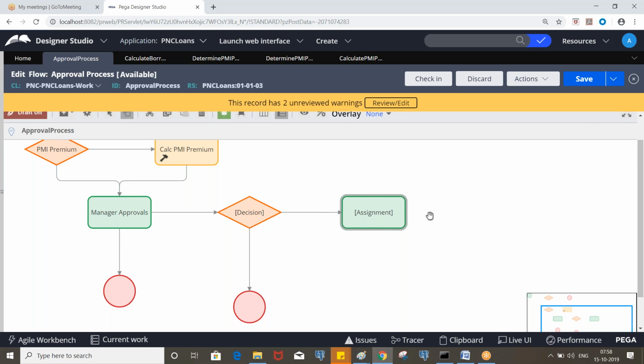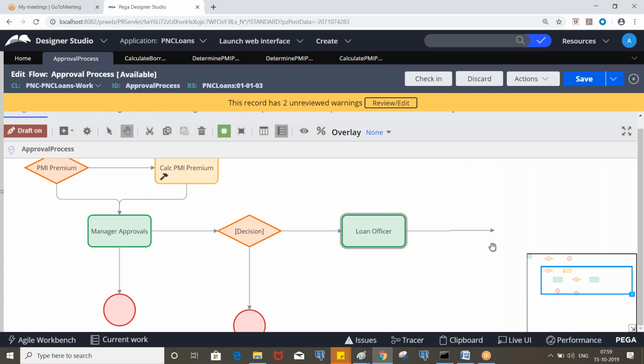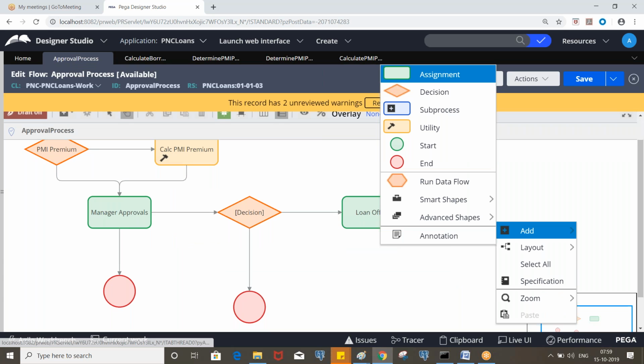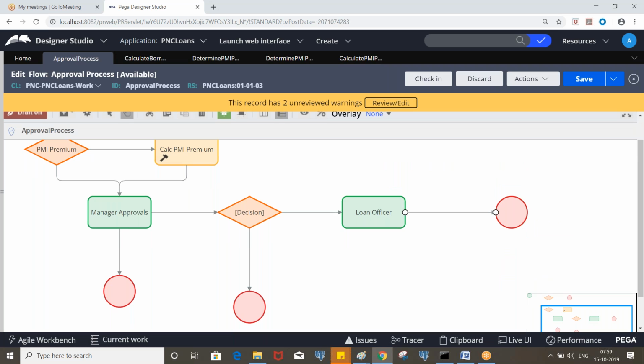Yeah. So now again, the loan officer can approve or reject it. In the same screen we'll handle both, so we'll provide a drop down.